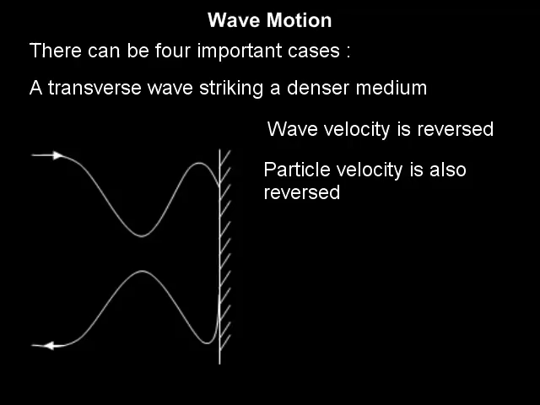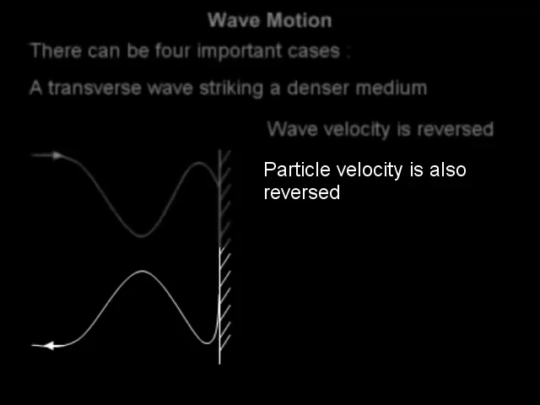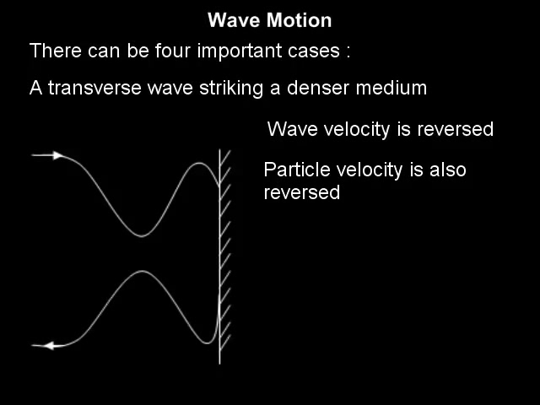This is possible only when the particle velocity after reflection is equal and opposite to the particle velocity of the incident wave. Thus, both wave velocity and particle velocity are reversed.